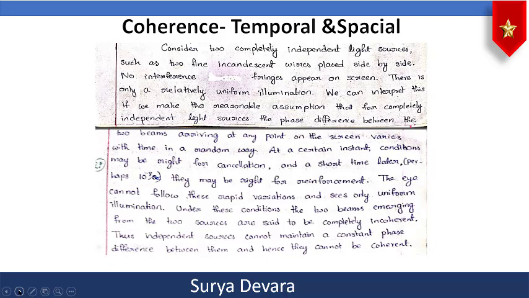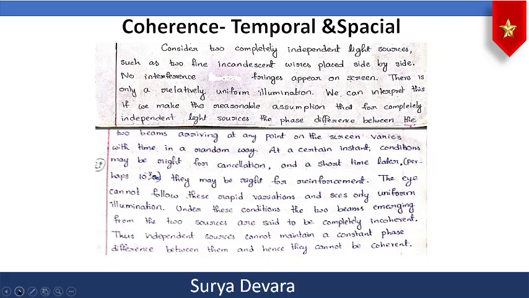At a certain instant, conditions may be right for cancellation, and a short time later, perhaps around 10 power minus 8 seconds, they may be right for reinforcement, that is constructive interference. The eye cannot follow these rapid variations and sees only the uniform illumination. Under these conditions, the two beams emerging from the two sources are said to be completely incoherent. Thus, independent sources cannot maintain a constant phase difference between them, and hence they cannot be coherent.